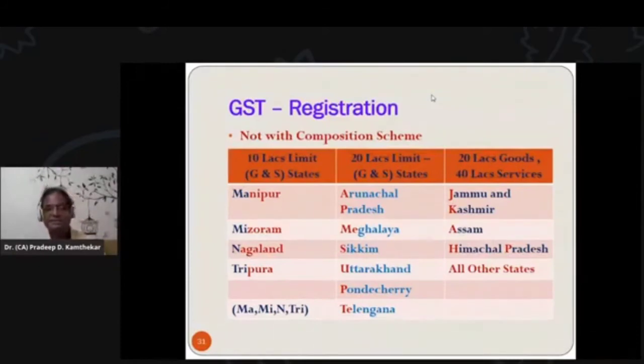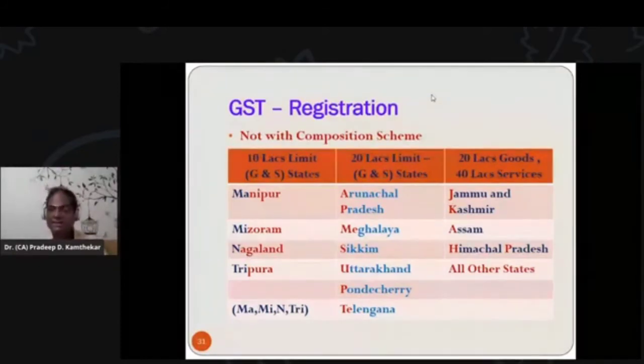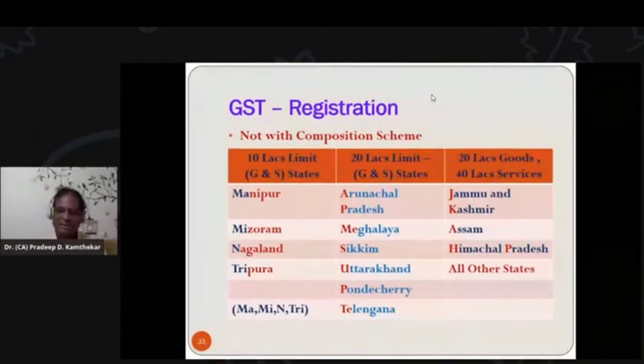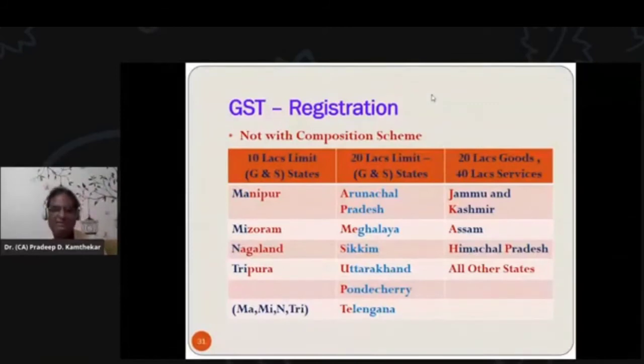And the last thing is for these states and other union territories, it is 20 lakhs for goods and 40 lakhs for services. Means up to 20 lakhs turnover for goods and 40 lakhs for services. Any supplier of goods or seller of goods and services from Jammu Kashmir, Assam, Himachal Pradesh, and all other states which are not mentioned here in union territory, GST registration is not compulsory. Let us see this through examples.